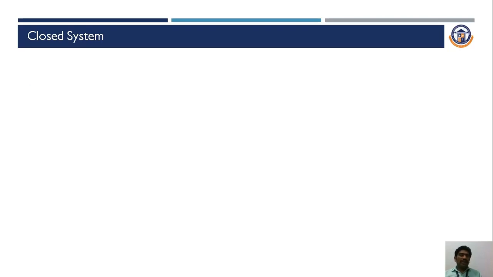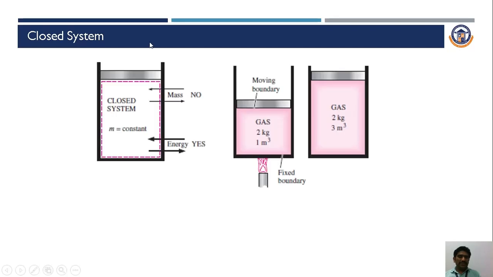Here we are simply considering a piston cylinder arrangement. This is a cylinder and this is a piston. In this system there is no mass transfer, only energy transfer will be carried out. This type of system is generally called a closed system, a system having only energy transfer and no mass transfer. We also call it a controlled mass.